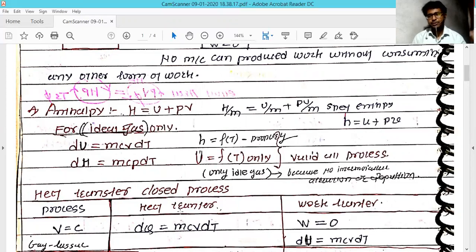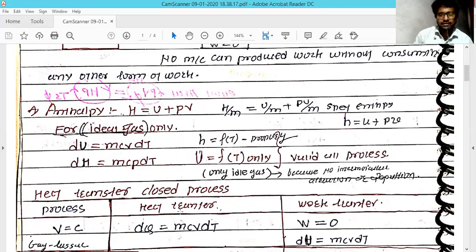In a similar way, if you want to find out how much energy is contained, how much energy it holds inside, you can find it with respect to this enthalpy quantity. And for the ideal gas, whatever we see in this equation is only applicable for ideal gases. du is equal to m cv dT, and dh is represented as m cp dT.